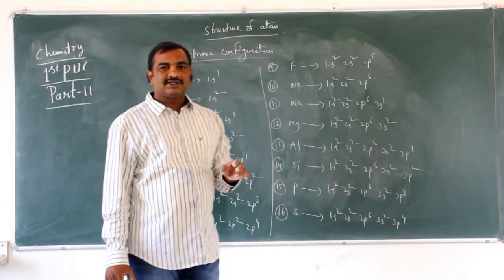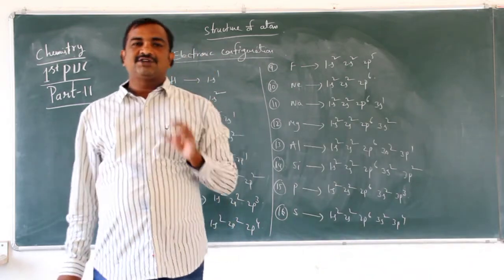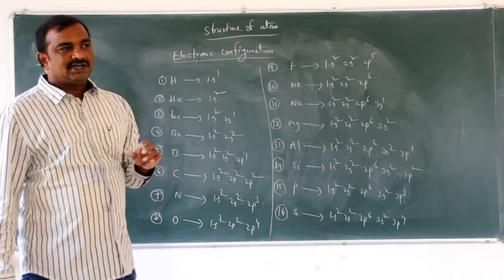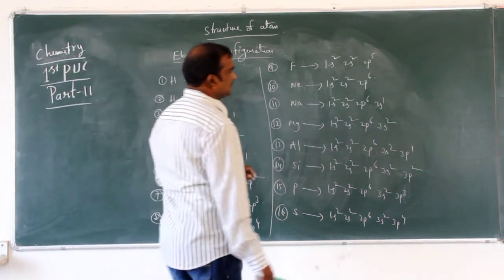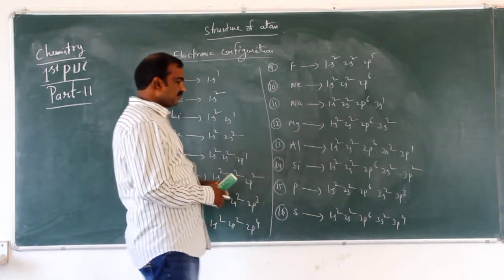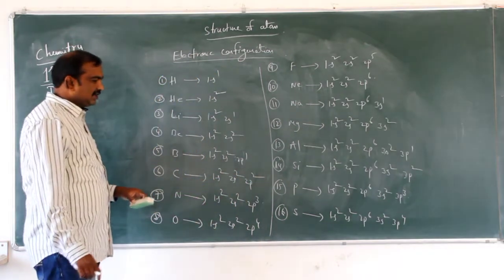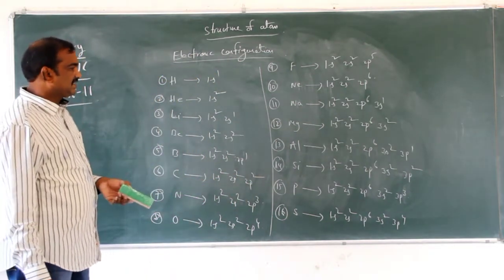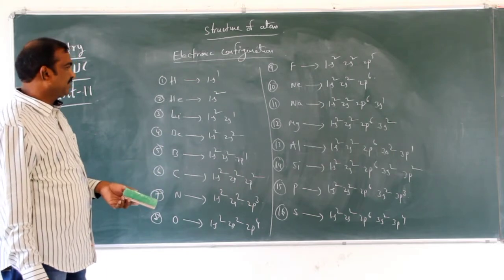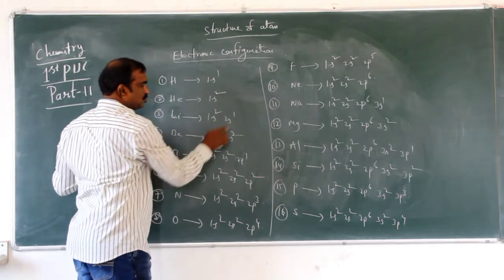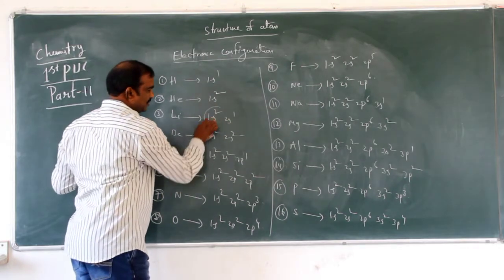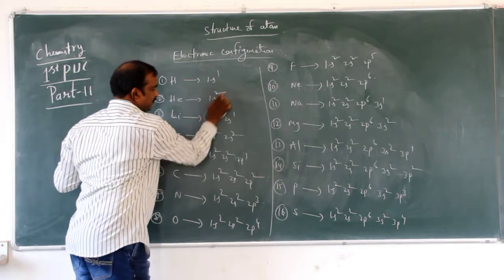The Aufbau principle means filling of electrons in the increasing order of the subshells or orbitals. So sulfur is 16. Next, see here, if you insert the noble gas elements in between. Helium is 1s2, so we can write 1s2, 2s1 as helium 2s1. Instead of 1s2, we are substituting helium here.